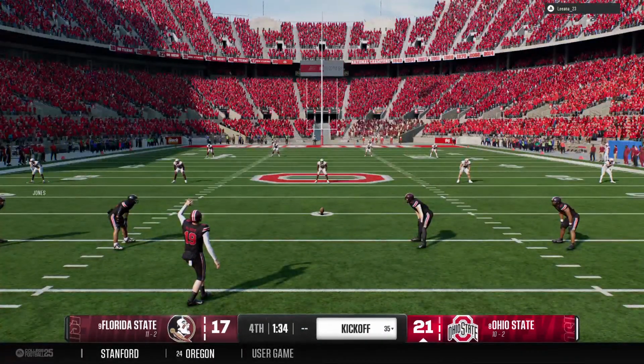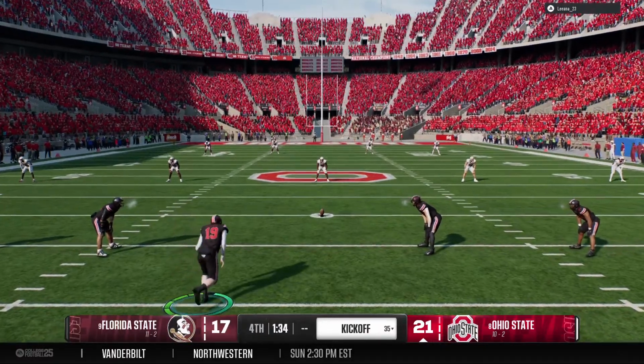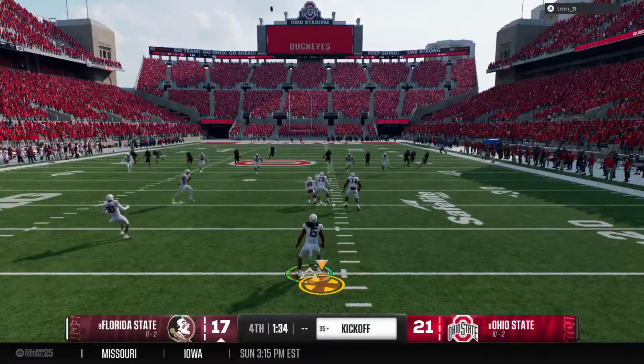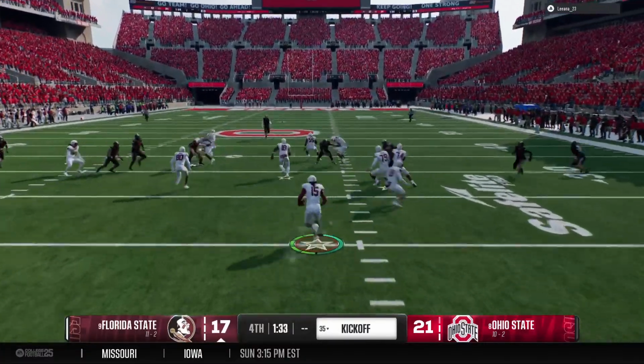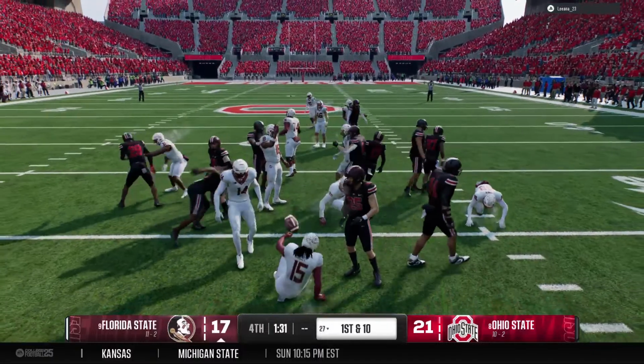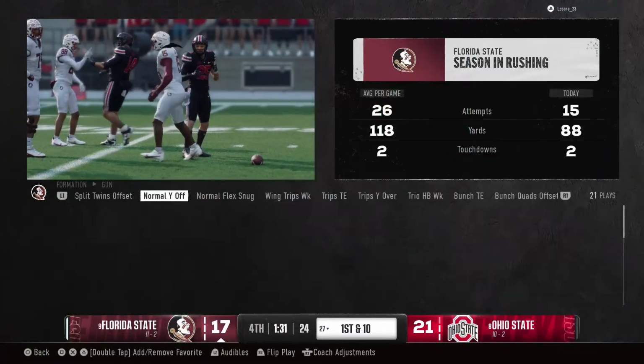Now the kickoff team is out on the field. And the return starts from inside the 20. He'll be tackled at the 27. That's where the drive will start.